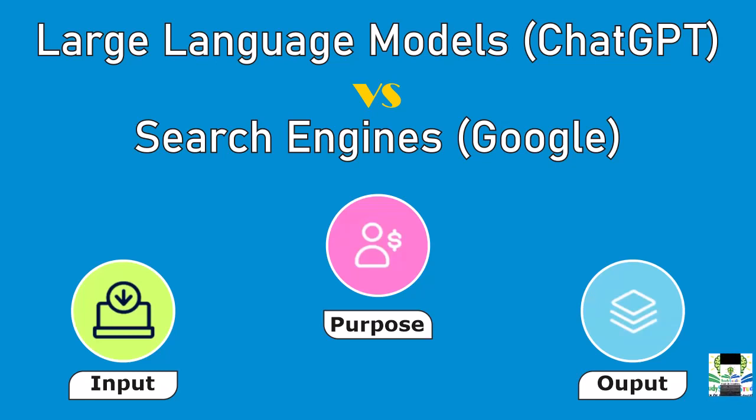And lastly, the output. While Google's output is stagnant in the sense that it will always give you the output in terms of domain links, ChatGPT's output can be very dynamic. I can ask it to provide me a one-word answer versus a long essay, or a blog versus table format, or even to write code for me. So these are the essential differences between large language models and search engines, and that really helps us understand the power of ChatGPT over Google and how it is a better tool to use.